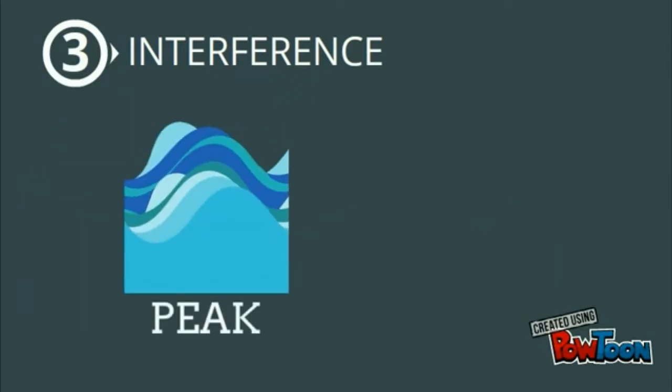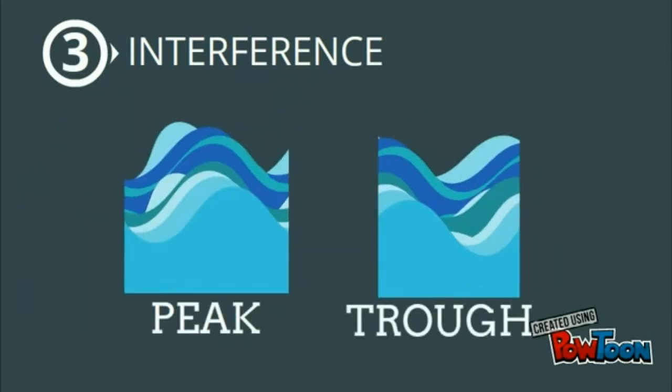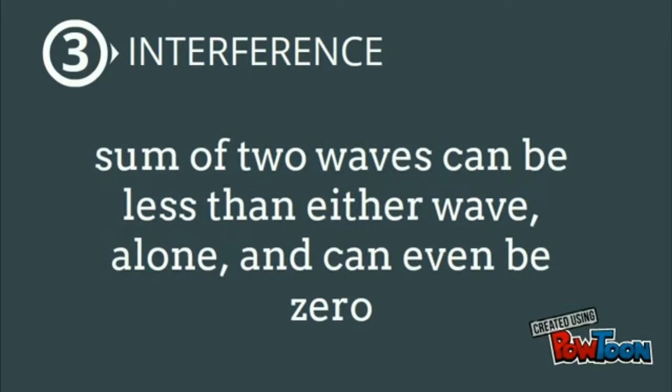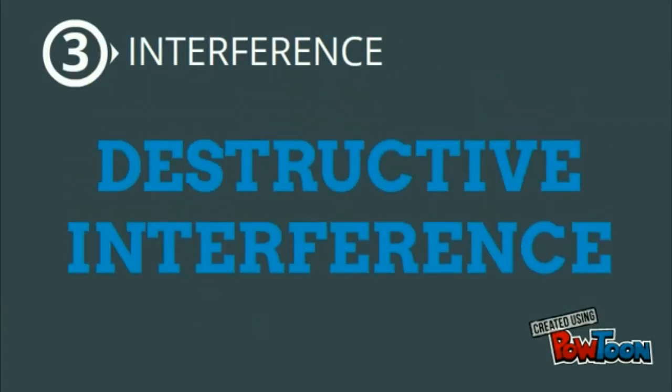If one wave is trying to form a peak, and the other is trying to form a trough, then they are competing to do different things and thus they cancel out. Therefore, the sum of two waves can be less than either wave alone, and can even be zero, and this is called destructive interference.